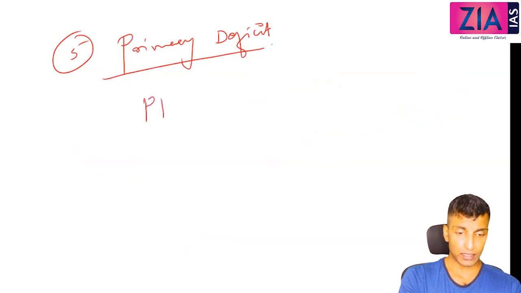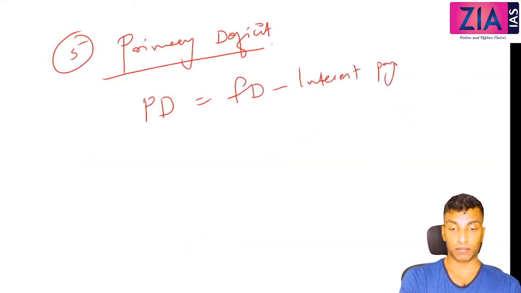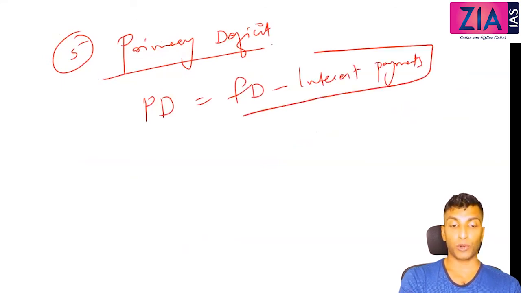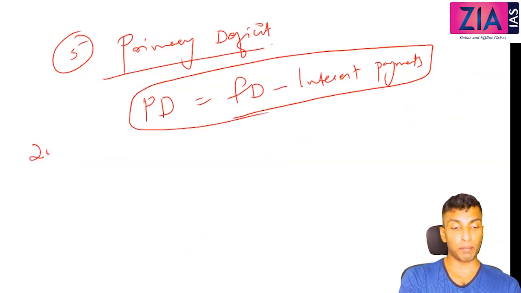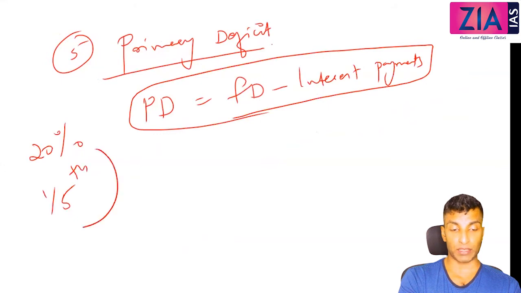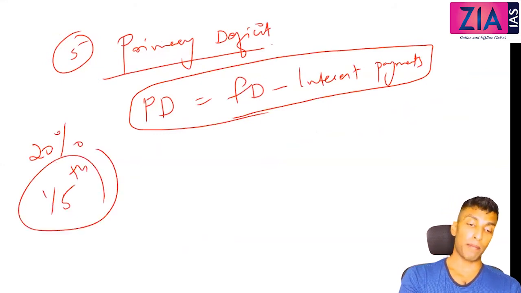Primary deficit means fiscal deficit minus interest payments. So I've told you interest payment is coming around 20% of the budget, right? So around 1/5 is actually interest payments. So this is a primary deficit.